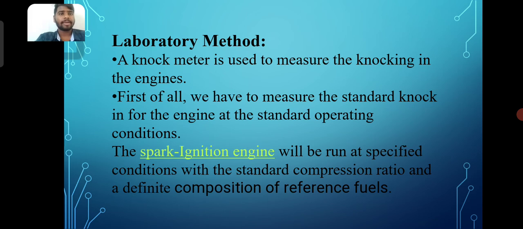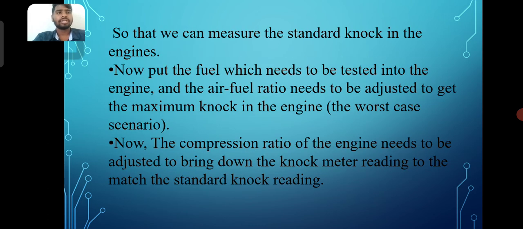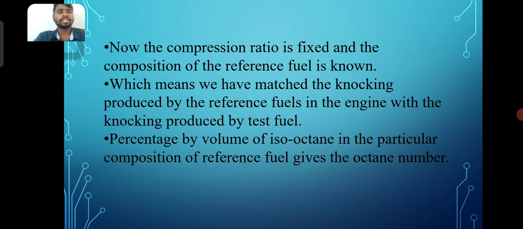So this is the laboratory method. A knock meter is used to measure the knocking in the engines. First of all we have to measure the standard knock for the engine at the standard operating conditions. So the spark ignition engine will be run at specified conditions with the standard compression ratio and a definite composition of reference fuels, so that we can measure the standard knock in the engine.